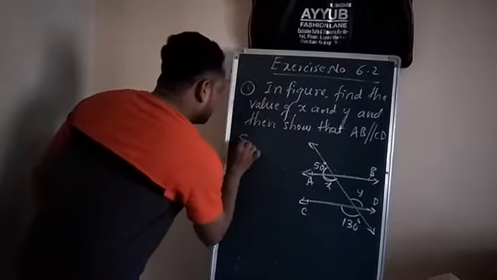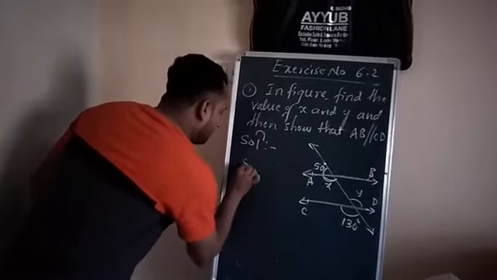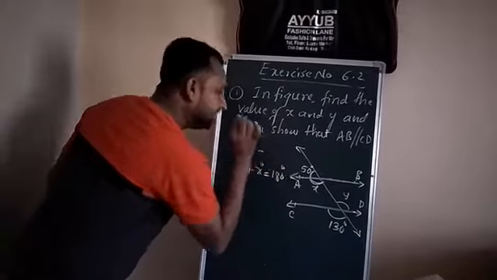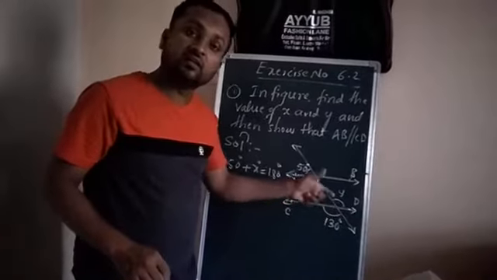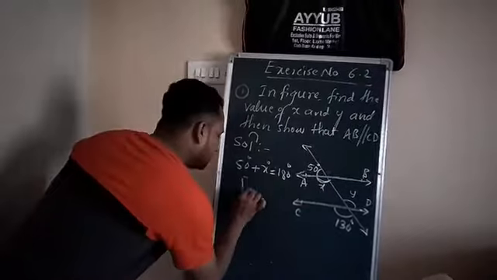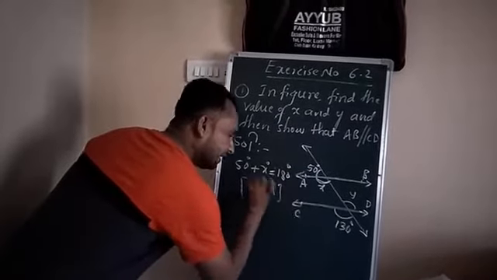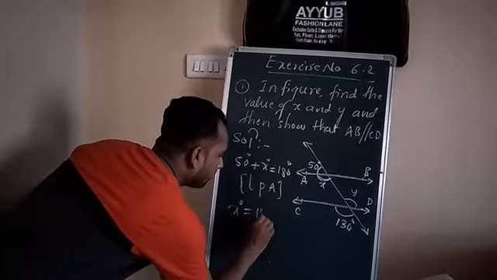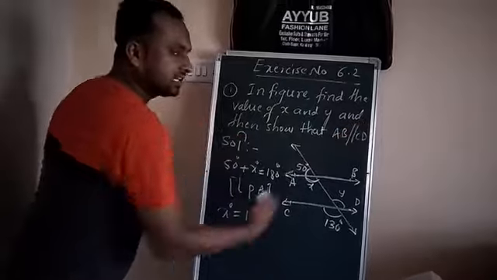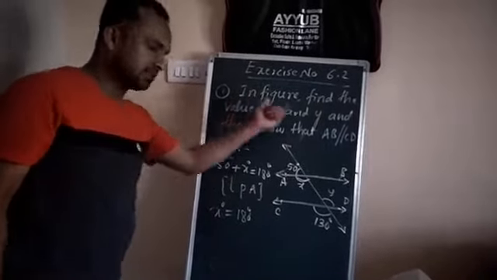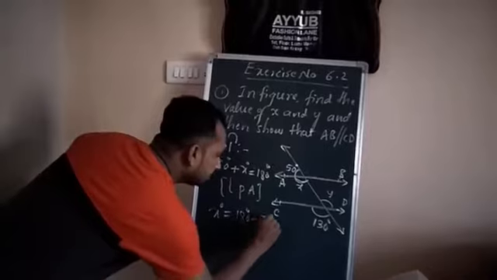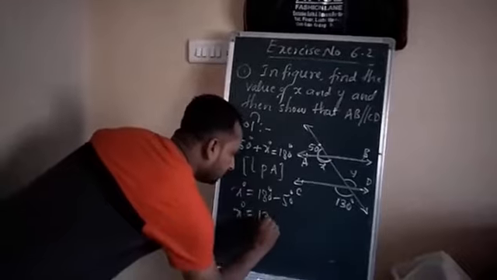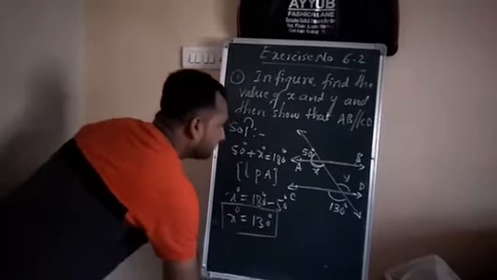Solution: angle 50 plus angle x is equal to how much? 180 degrees, because it is a linear pair, a straight angle. You write the property: linear pair. Now find the x value. Angle x is equal to 180 degrees minus 50. The 50 has a positive sign, so when it comes to the right-hand side the sign changes to minus 50 degrees. Therefore x is equal to 180 minus 50, which is 130 degrees. This is the value of x.